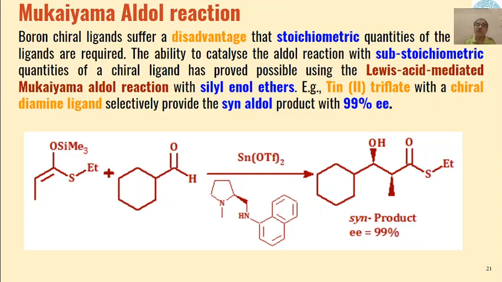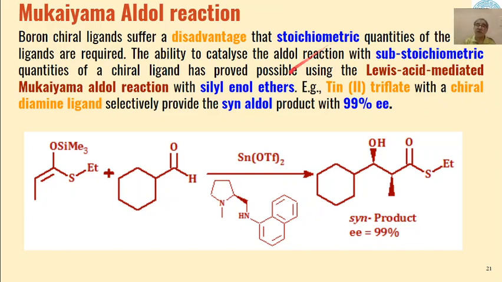So if we use them in stoichiometric amounts, the reaction is not economical in comparison to using them in a catalytic amount. That is why the Mukaiyama aldol condensation was used, because here catalytic amounts of chiral ligand were effective for these types of reactions.